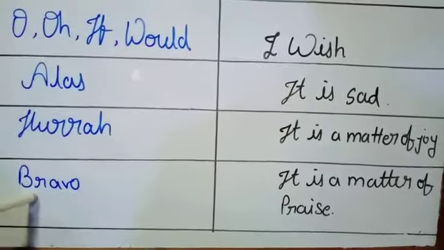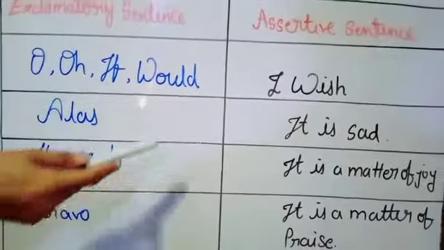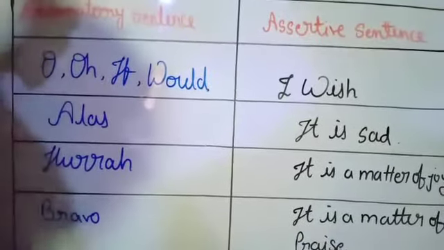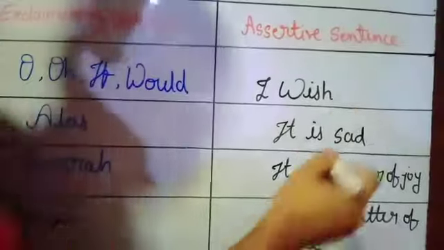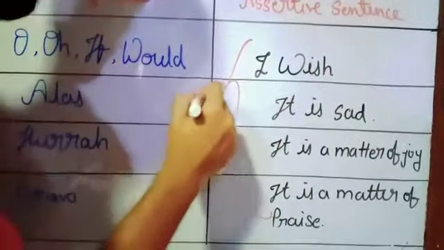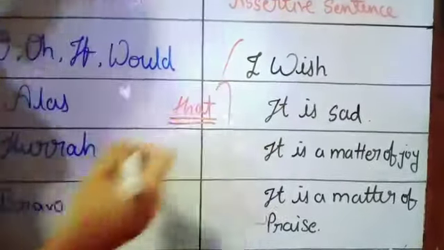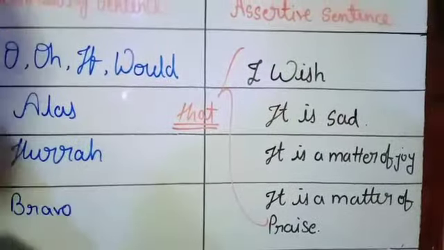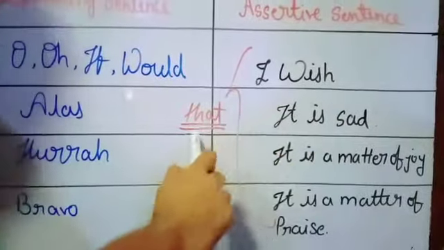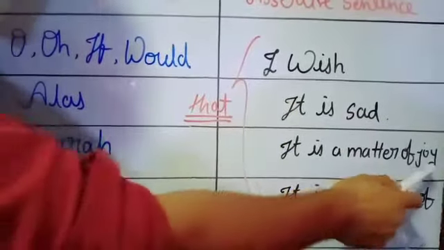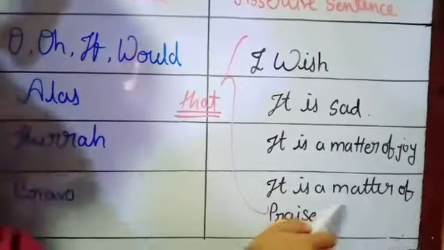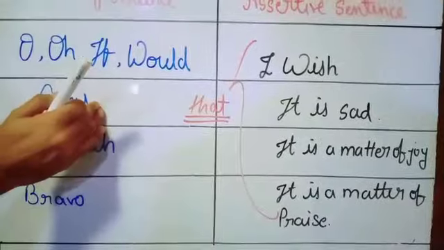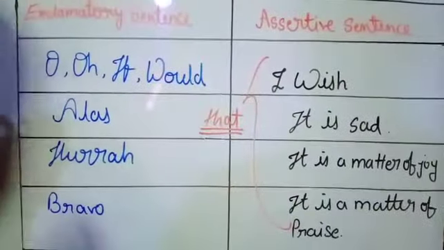If we have bravo in the exclamatory sentence, at that time we have to change it into the assertive sentence like it is a matter of praise, and always after that we have to use the conjunction that, like I wish that, and whatever we have in the sentence, just write it. It is said that, it is a matter of joy that, it is a matter of praise that. So in this way we have to convert this exclamatory sentence into the assertive sentence.